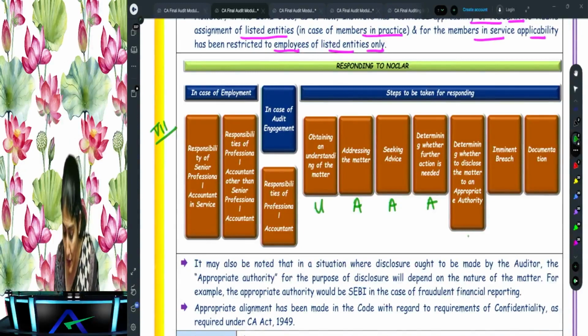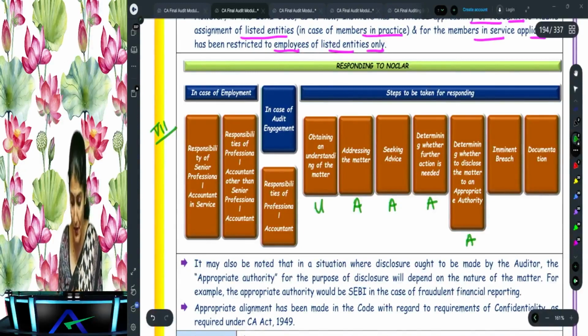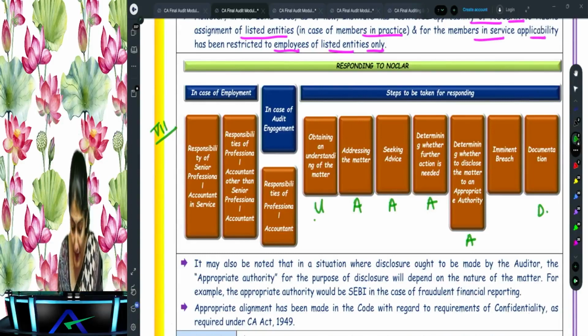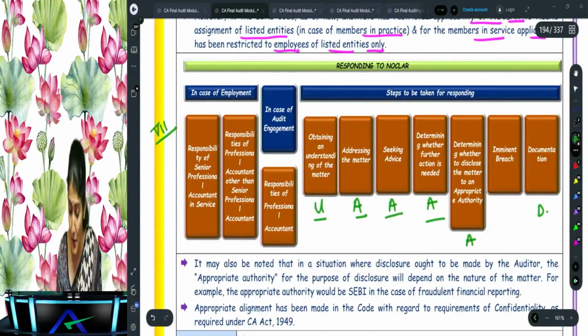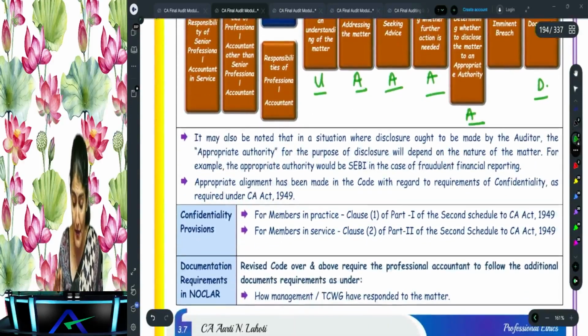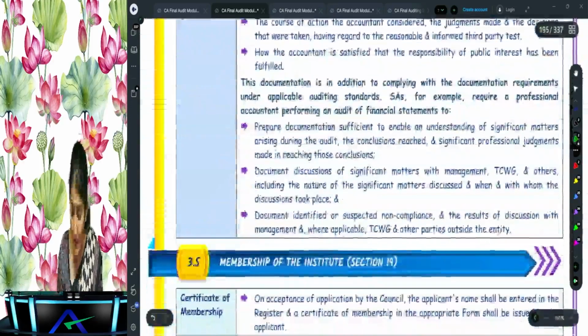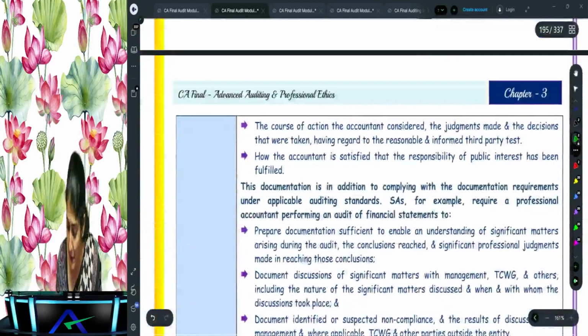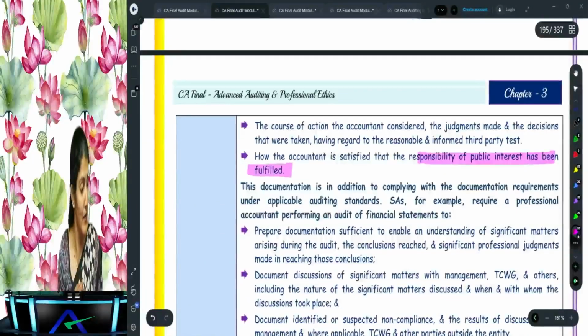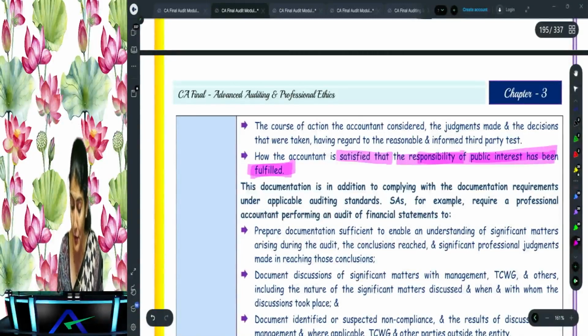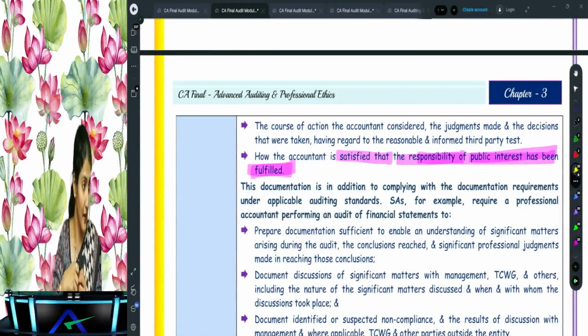Then decide whether you need to disclose the matter to the appropriate authority, and then you also need to keep adequate documentation. Right, so understand the matter, then address the matter, seek advice, then determine whether further action is needed, whether you need to report it to the appropriate authority, and you also need to keep the documentation. What documentation? That you have fulfilled the responsibility of public interest. The accountant should be satisfied what? That I have prevented a great mishap from happening, and so the responsibility of the public interest has been fulfilled.